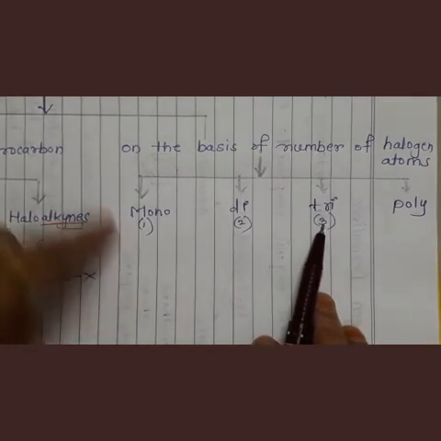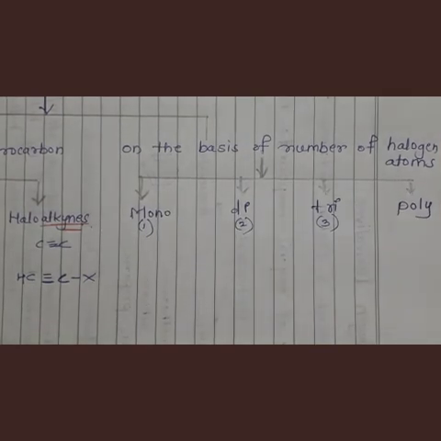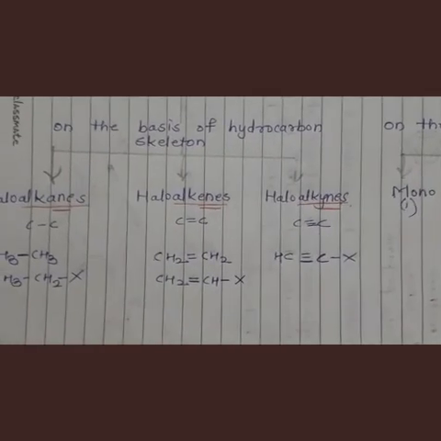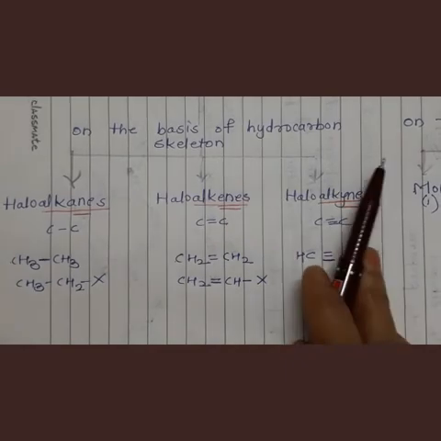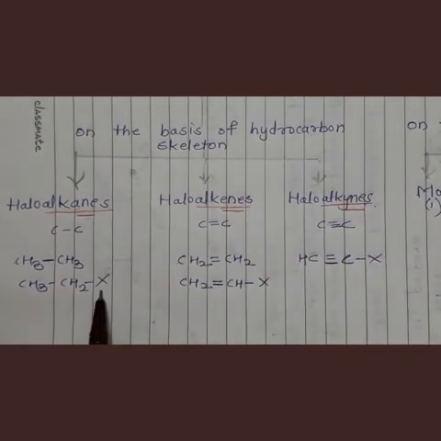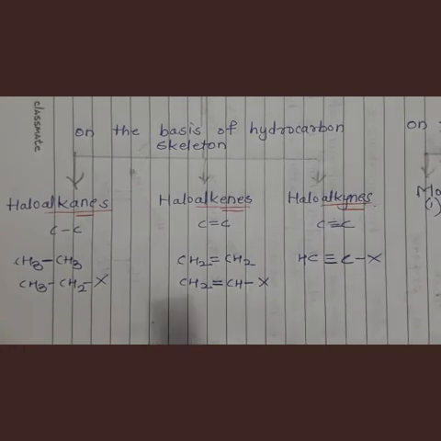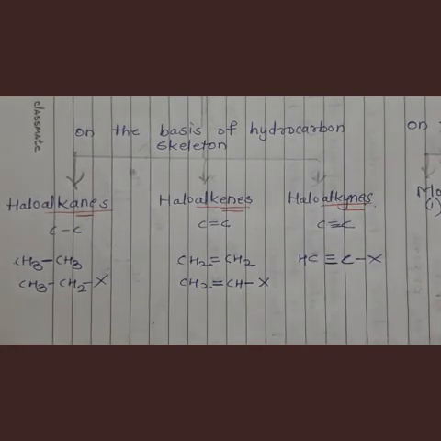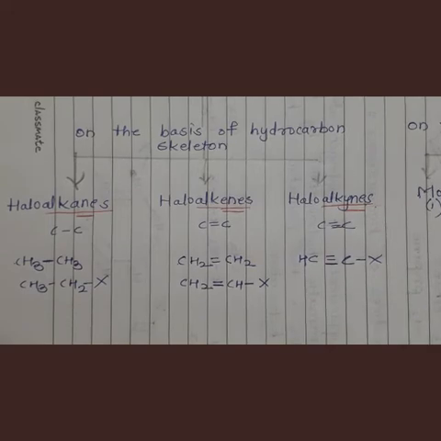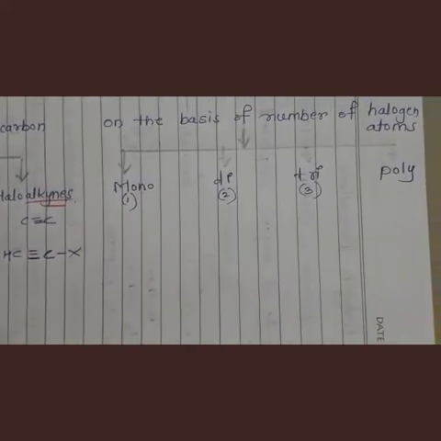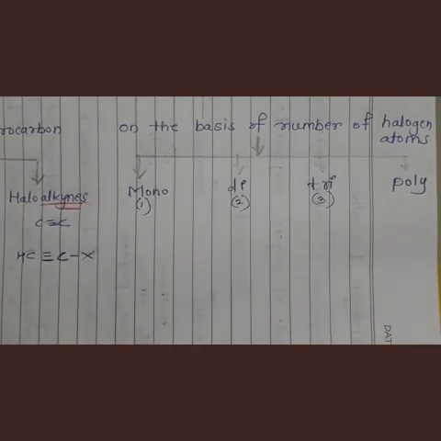Okay, now see these 3 examples I have shown on the basis of hydrocarbon skeleton. How many halogens? Only 1. Here also only 1. Here also only 1. So all these are examples of monohalogen derivatives. Understand? Let us see some more examples. Monohalogen derivatives.